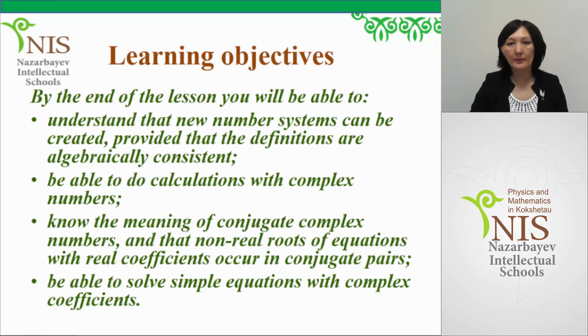Learning objectives. By the end of the lesson, you will be able to understand that new number systems can be created provided that the definitions are algebraically consistent. Be able to do calculations with complex numbers. Know the meaning of conjugate complex numbers and that non-real roots of equations with real coefficients occur in conjugate pairs. Be able to solve simple equations with complex coefficients.